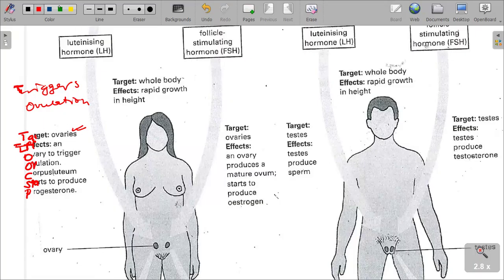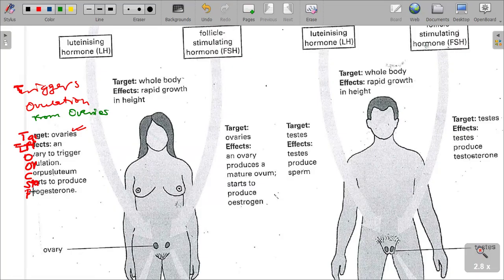It triggers ovulation from the ovaries, which would also enable the corpus luteum to start to produce progesterone.